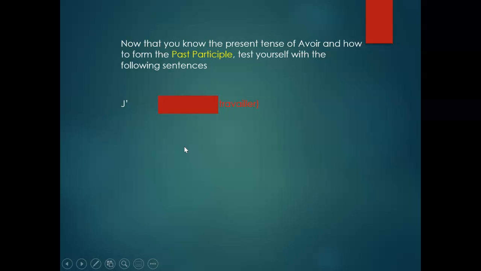So how does it work? Okay, so how can we change this sentence into passé composé? So are we going to say j'ai, j'avais, j'avons? How about the past participle? Should we say travaillu, travaillé, or travailli? Okay, let's think about it for one second. Yes, those who got it right, it is j'ai travaillé, of course.